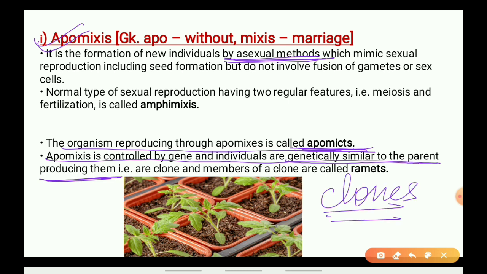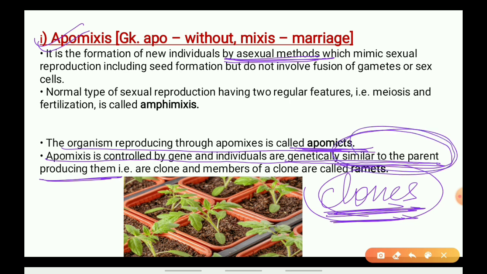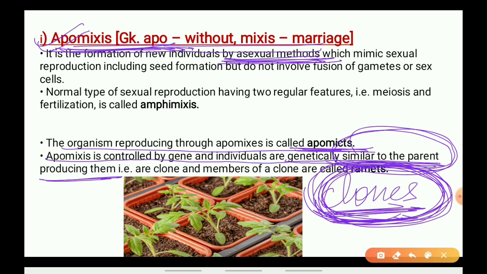So, what are clones? Clones are the individuals which are similar to their parents. In apomixis, which is an asexual form of reproduction, clones will be formed. Exactly similar individuals, exactly similar offspring, will be formed. They will look like their parents.